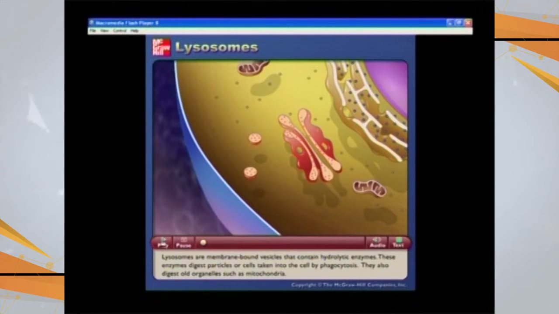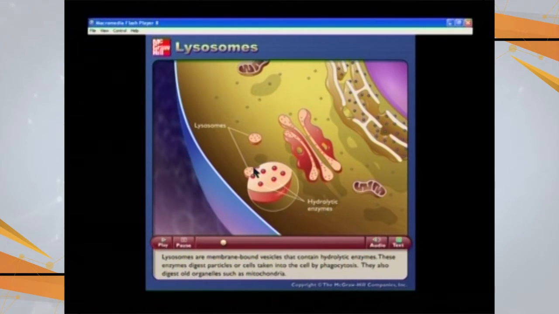Looking at one of the animations, showing you some of the processes of how the lysosome is going to act. Looking at the functions of lysosomes. So these are the lysosomes having these hydrolytic enzymes inside. These are the hydrolytic enzymes for the breakdown of any variety of organic compounds, that is carbohydrates, proteins and lipids.